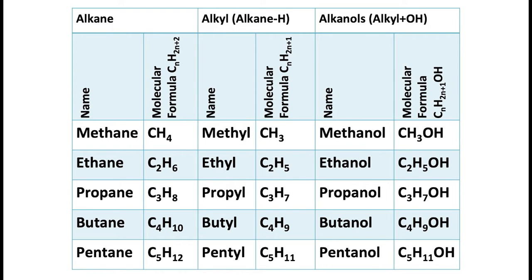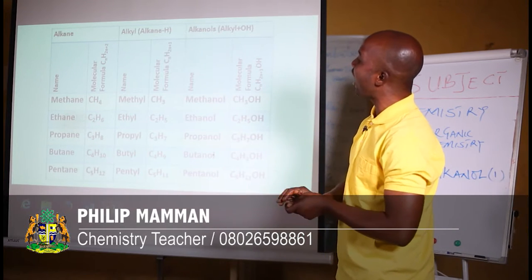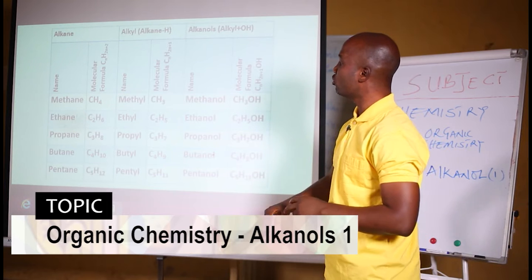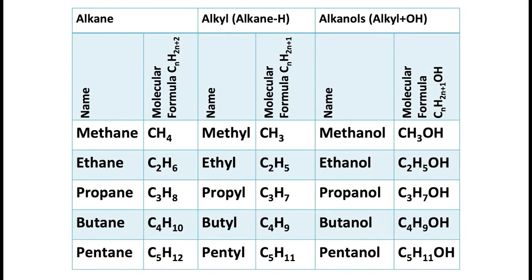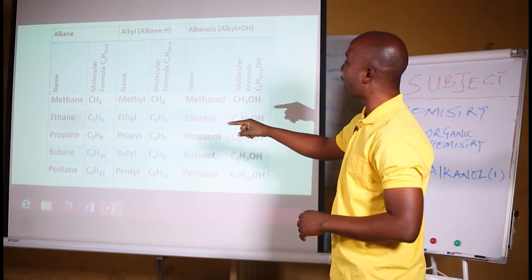But let's look at how you can come about it. Alkane has a formula of CnH2n+2. So you can get CH4 to be methane. If you remove one H from an alkane, you have an alkyl group. An alkyl group is CH3, and that is methyl. Then you have ethyl, propyl, butyl, and pentyl.